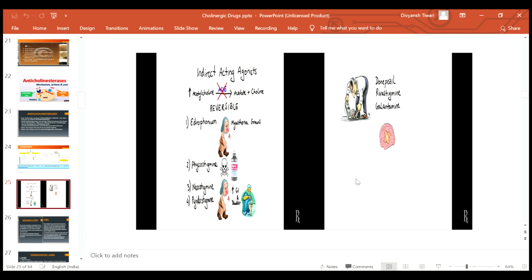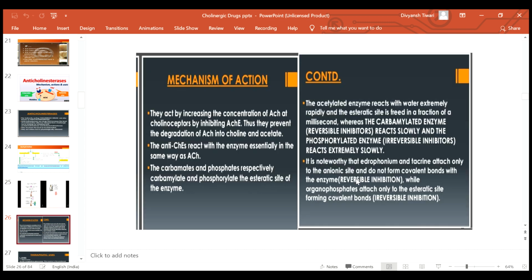Donepezil, rivastigmine, galantamine, friends, these are the drugs which are used in cases of Alzheimer's disease. Now, mechanism of action of these drugs: they act by increasing the concentration of acetylcholine at cholinergic receptors by inhibiting the acetylcholinesterase. Thus, they prevent the degradation of acetylcholine into choline and acetate.